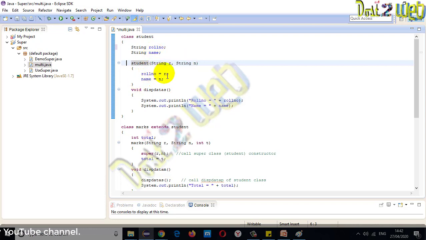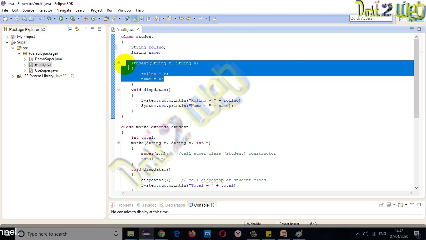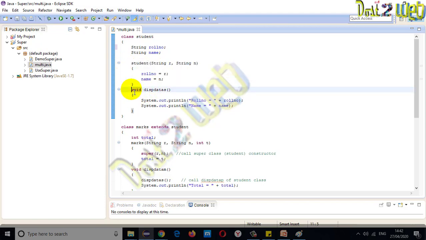So roll number is equal to r and name is equal to n. This is one constructor we created. Now we have to display this data. So how are you going to display? We need one method. So we have declared one method and are printing a statement for roll number and name.